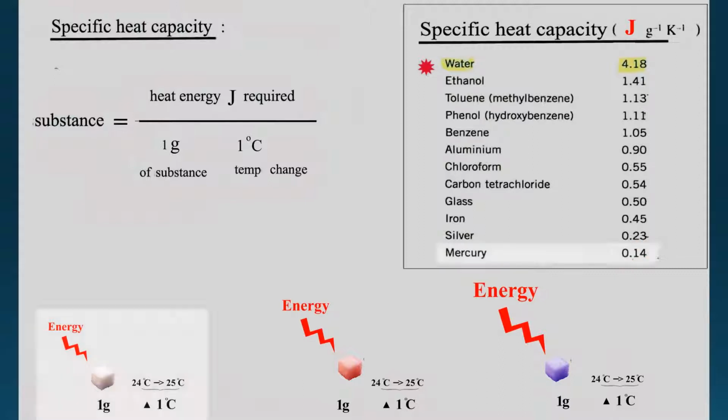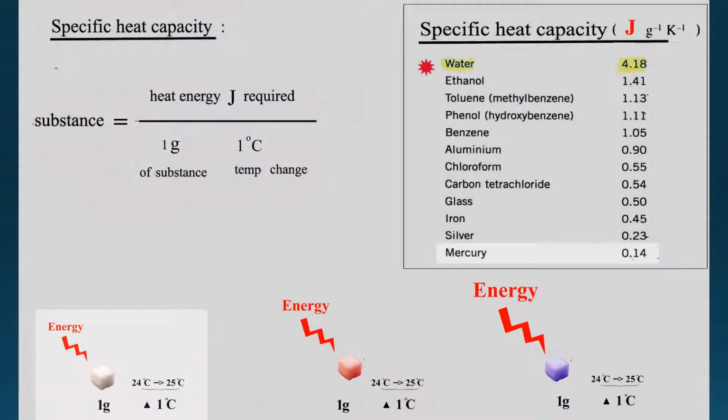Let's see. Mercury: if I want 1 gram of mercury to heat up 1 degree, I just need to inject a little bit of energy. How much? I just need to inject 0.14 joules to achieve this 1 degree rise.